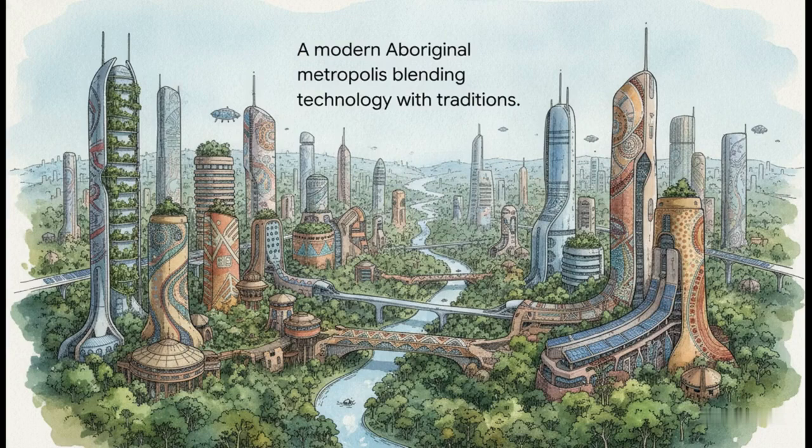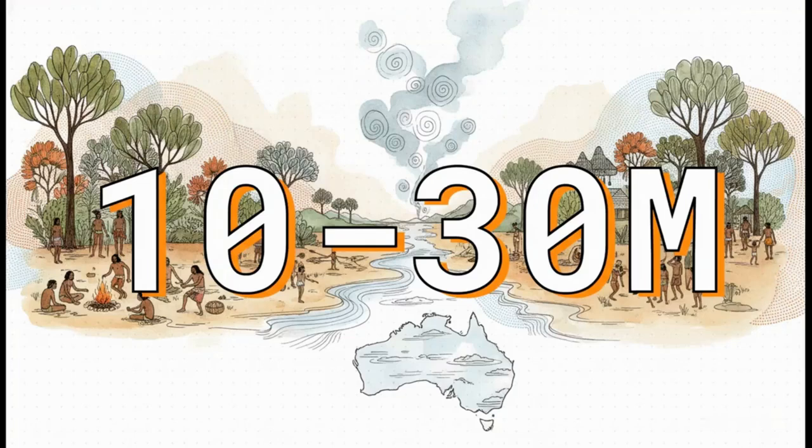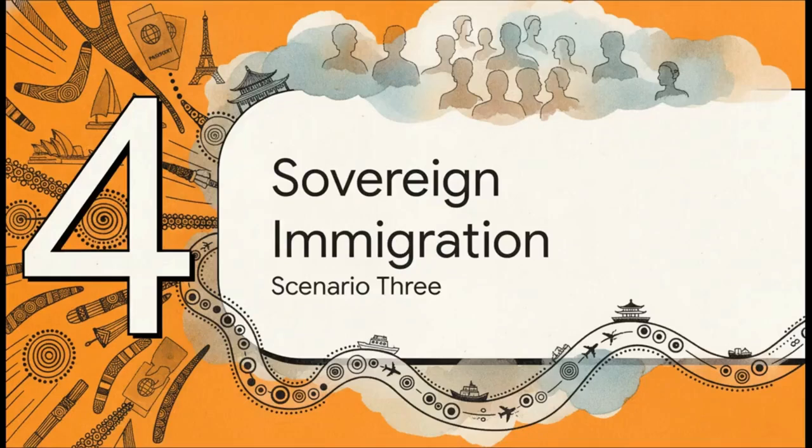Try to visualize healthy communities continuing completely uninterrupted through the centuries. Imagine this generational growth resulting in a gigantic, modern Aboriginal metropolis stretching all the way to the horizon, seamlessly blending advanced modern technology with foundational indigenous traditions. Without that massive disease shock, population growth would have continued from a much, much larger base. Compounding that generational growth without a massive mortality event makes a demographic projection in the 10 to 30 million range highly mathematically plausible.